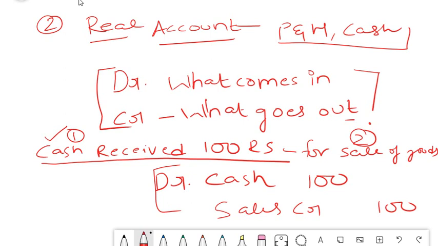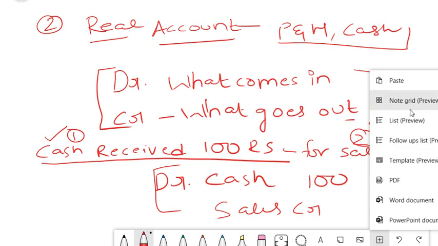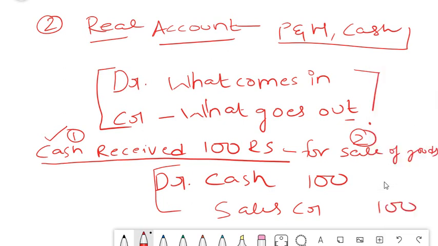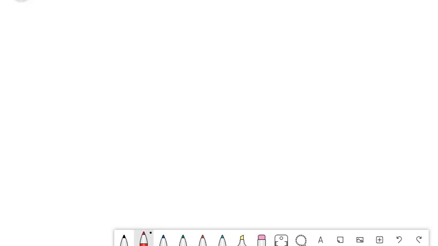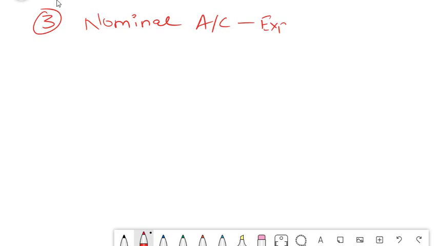I will now open a different page to explain to you the nominal account principle. The third account which we were speaking of is your nominal account. I already told you nominal account is mostly related to your P&L items, which are expenses and income.